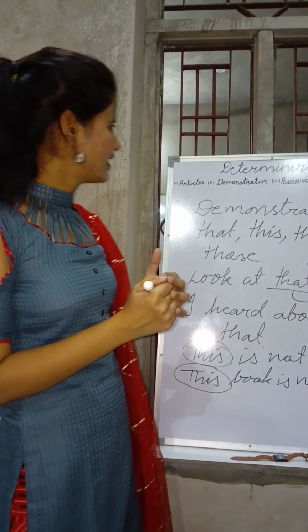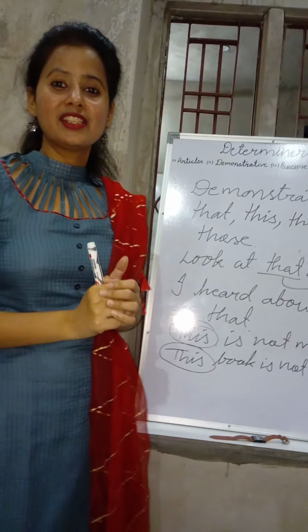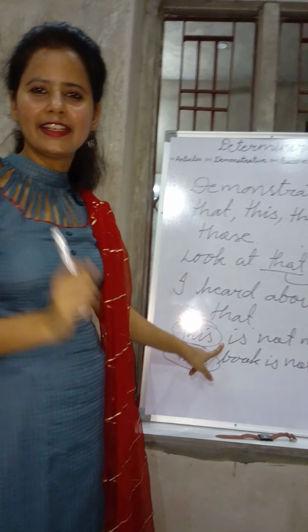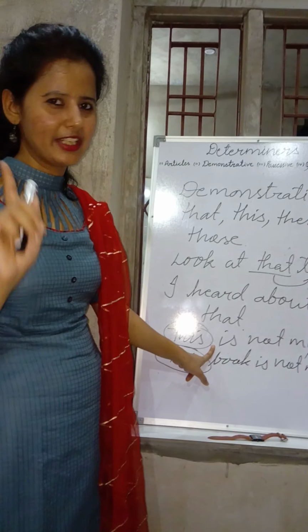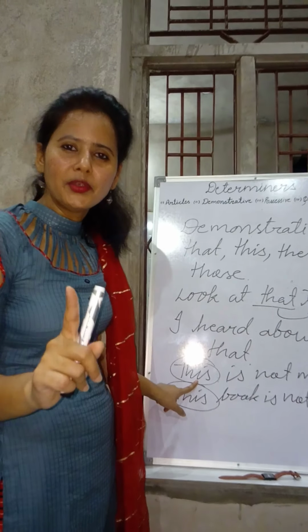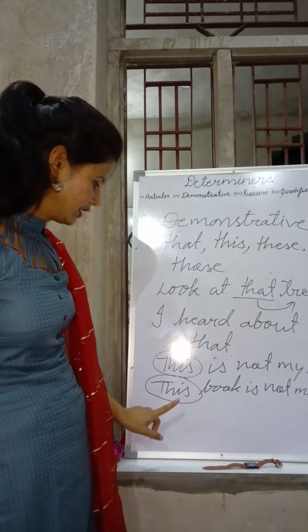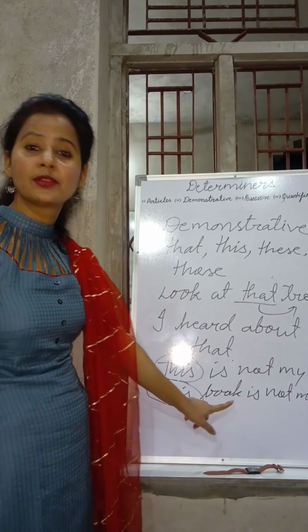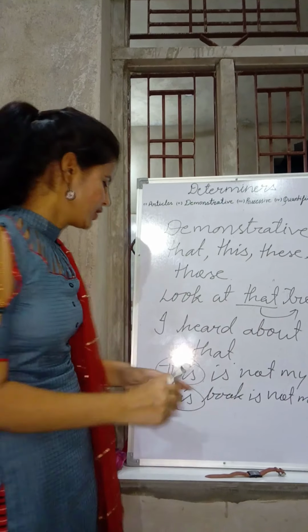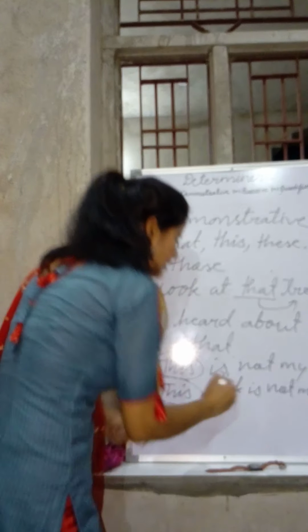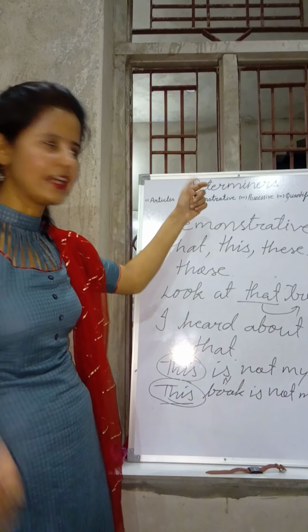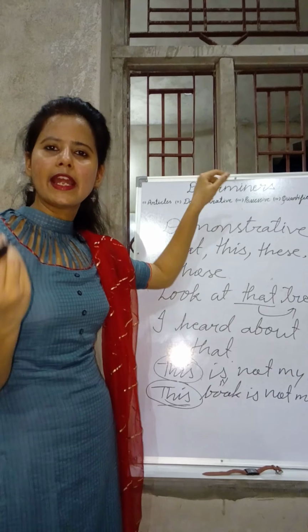Which is the determiner here? Just after this, is any noun there? No, any noun is not there. It means it is a pronoun here, a demonstrative pronoun. Now look at this book. Just after it, a noun is there. Yes, so definitely this is a demonstrative adjective, or it can be called a determiner as well.